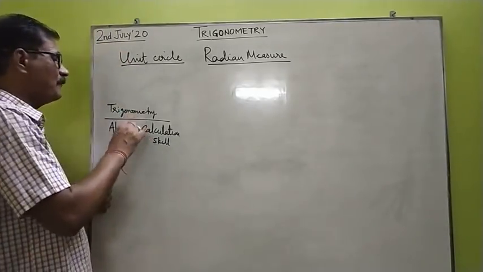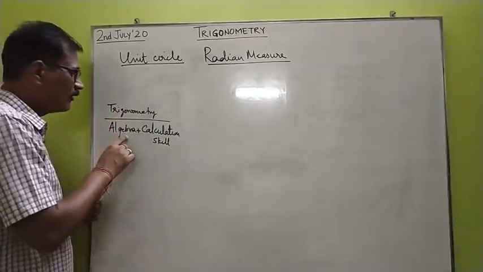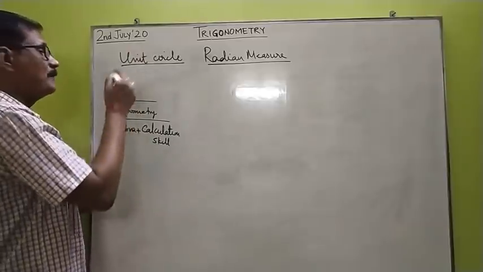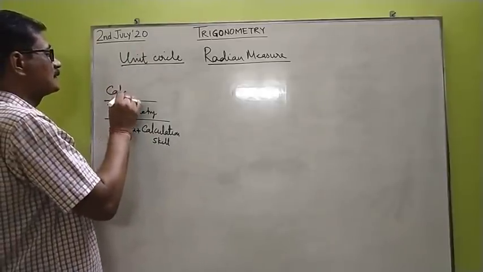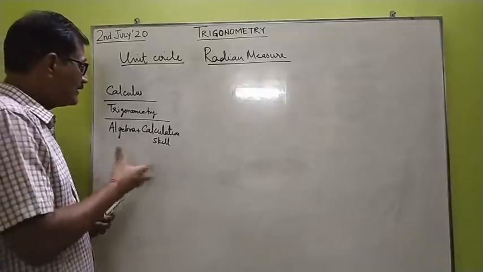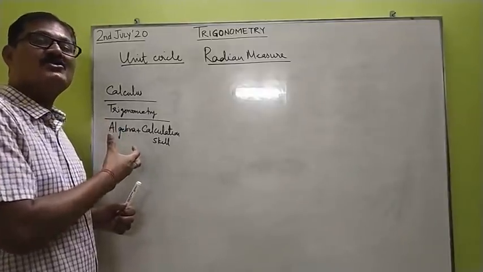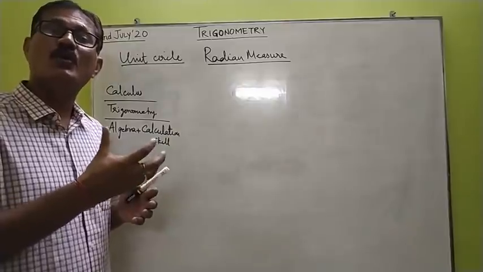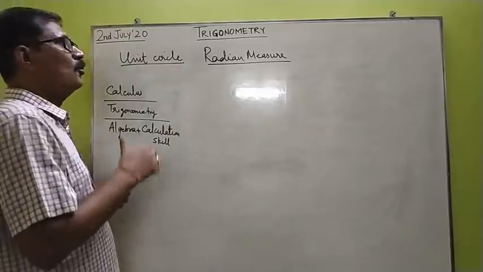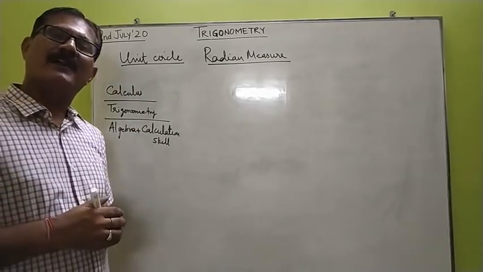And once you become better in trigonometry with the help of algebra and calculation skills, then only you can reach the top of the mathematics, that is the calculus. So children, gear up and start revising those topics of algebra which you have never done so effectively in class up to 10th.